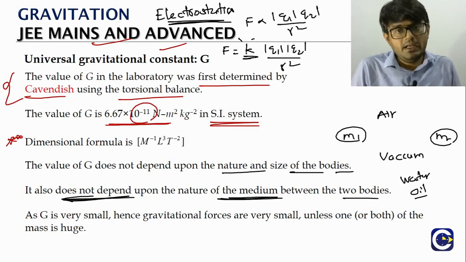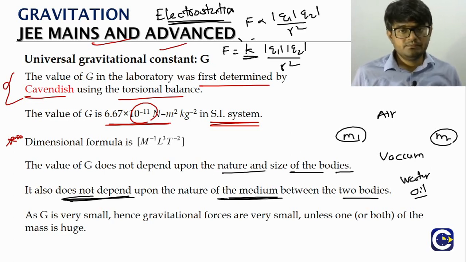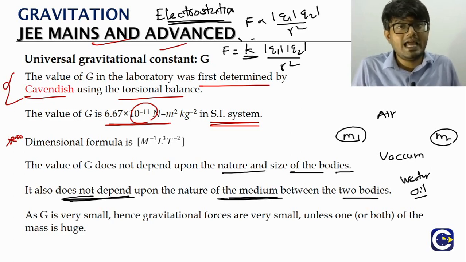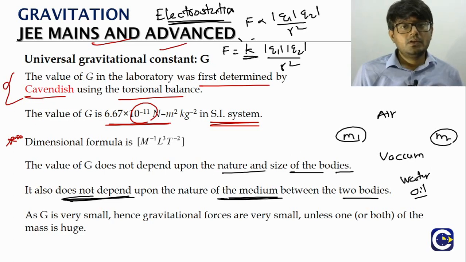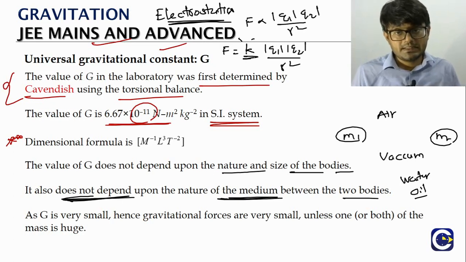The thing about this K is that K will depend upon the medium. If you have oil, the K value will be something. If you have the medium between charges as water, K will be something else. If you have the medium between the charged particles as air, K will be something else. So the constant that will come in the force between charged particles.